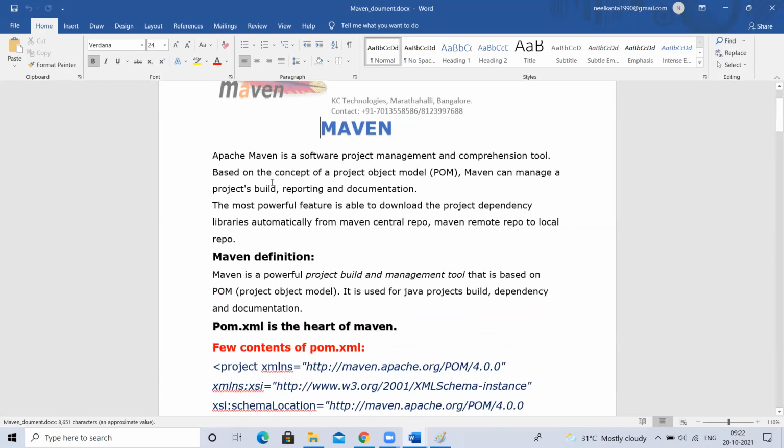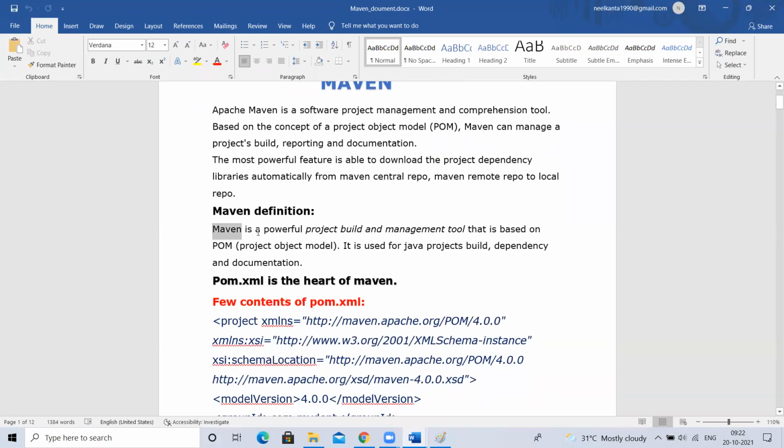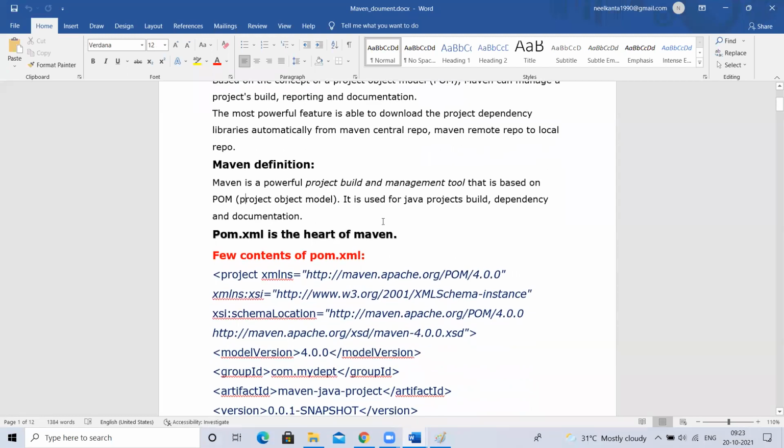Okay. So as I said, Maven is a software project management tool. We also call it a builder tool. The definition is: Maven is a powerful project build and management tool that is based on POM. What is this POM? We'll discuss. Maven is used for Java projects.